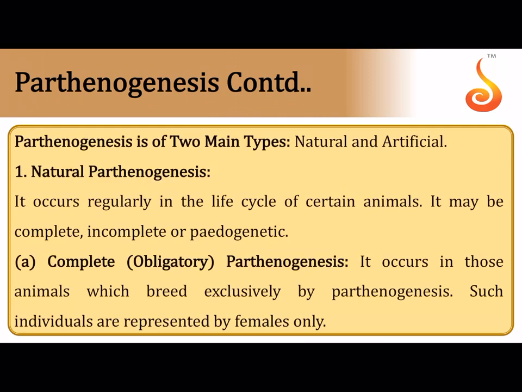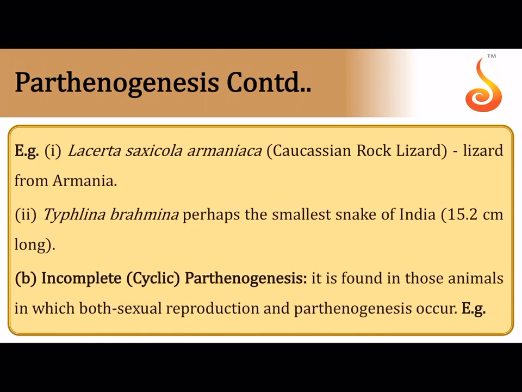Natural parthenogenesis is something which is not induced. It is something which happens naturally as part of the life cycle of certain animals. If you take complete or obligatory parthenogenesis, then the animal does not have any other choice other than breeding exclusively by parthenogenesis. Every time it has to reproduce only by parthenogenesis. It does not have any other option. That is called obligatory parthenogenesis.